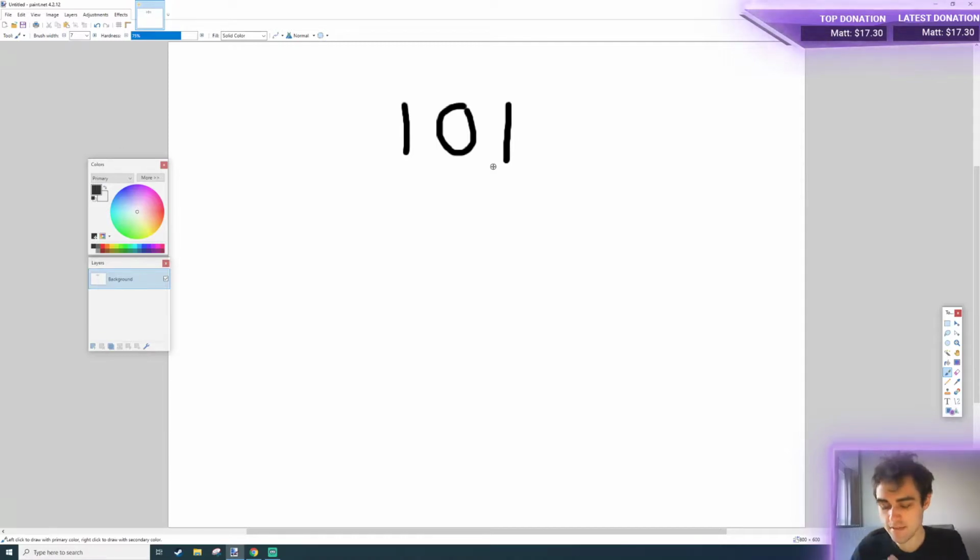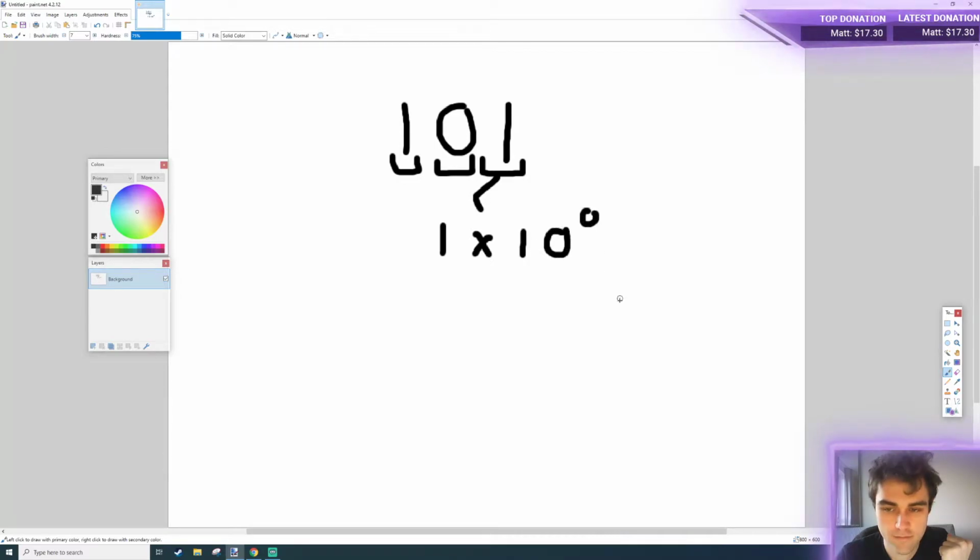We don't need to worry about this. Basically, if you're a normal person, the only type of number you've probably ever really seen is a denary number. And all that means is that each of these units represents a multiple of 10s. So we could write this 101 as, for this bit here, 1 times 10 to the 0.